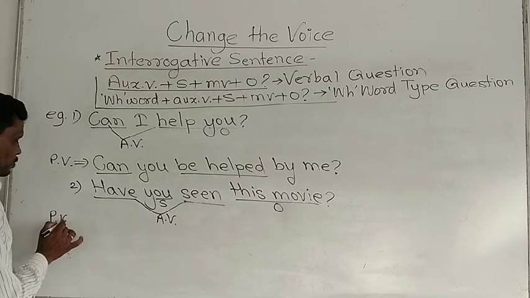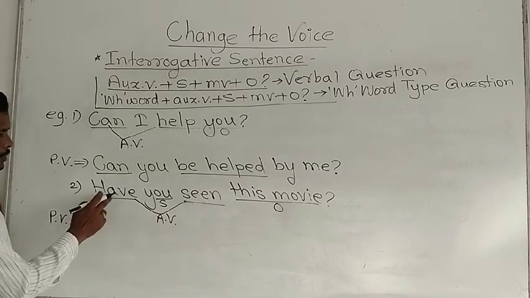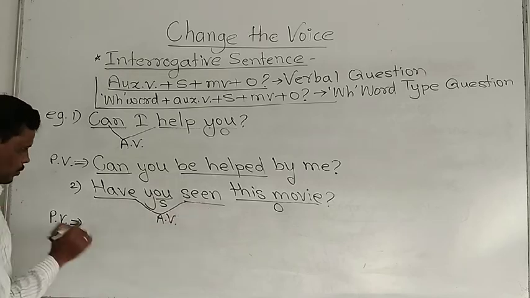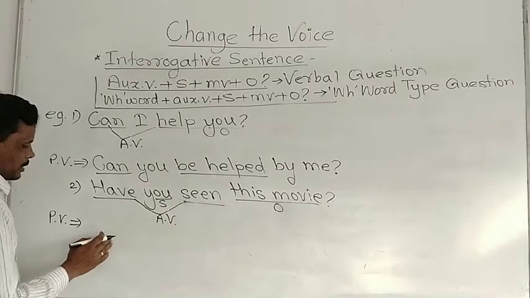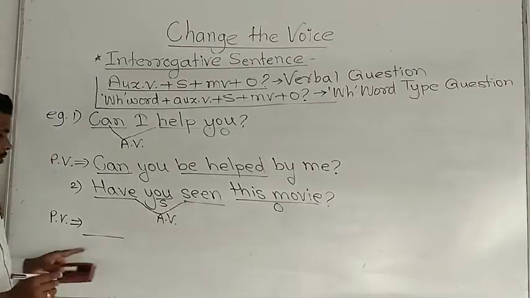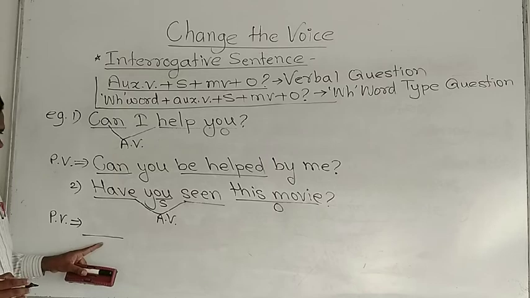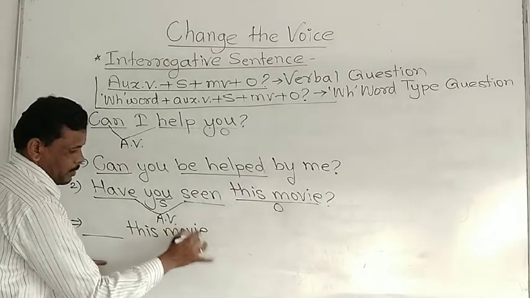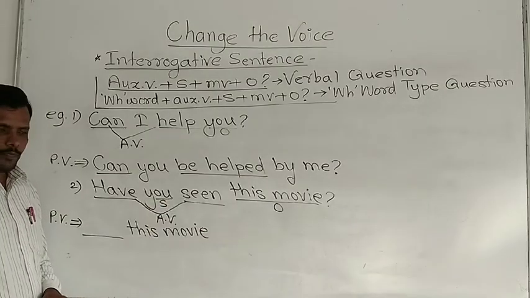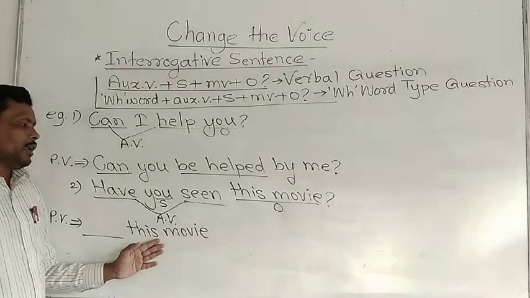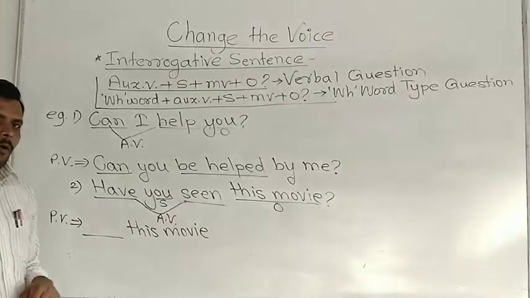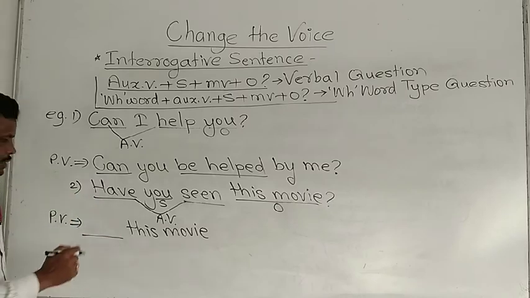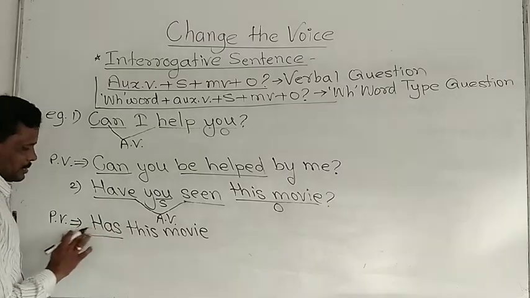Now to change it into passive voice, what should we do? Have plus V3, present perfect tense. Now what should we do? We have to place the object, but before it we have to place here a blank. This movie should be placed, this movie, right? Now have plus V3, object is placed here, this movie. Now have plus V3, its passive form is have or has plus been plus V3. This movie is a singular subject, so we have to place here has.